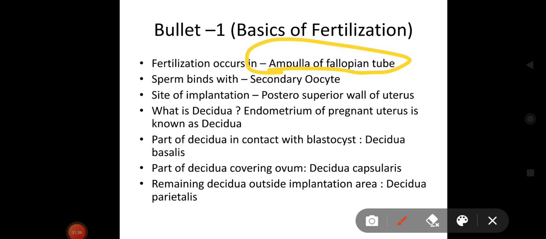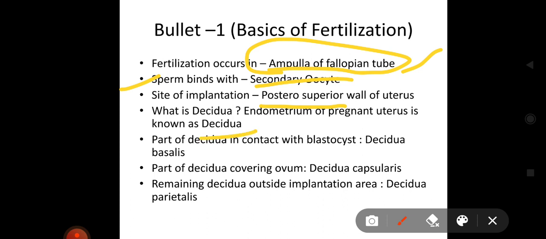So we will continue here. So the first point was fertilization occurs in ampulla of the fallopian tube. This question has been asked previously many times. Sperm binds to secondary oocyte. The site of implantation is posterior superior wall of the uterus. What is decidua? Decidua, the endometrium of pregnant uterus, is known as decidua.